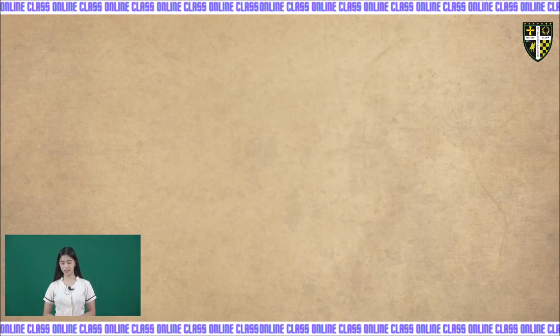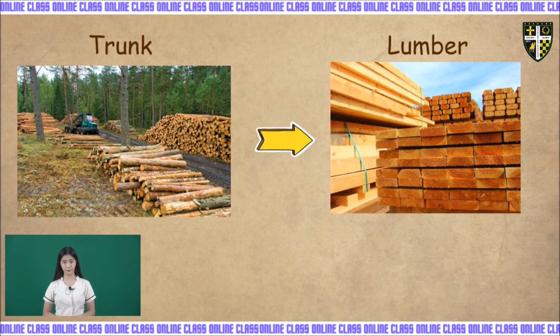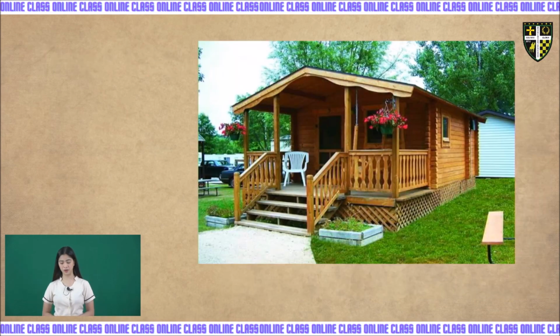Kids, trees are the sources of lumber. They cut trees to get the trunks, and then make them into lumber. And out of this lumber, we can make different kinds of tree products. We can build furniture from the lumber of the tree. We can also build a house from the lumber of the trees.